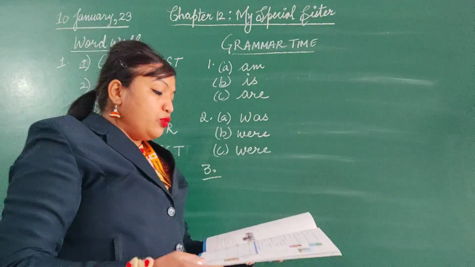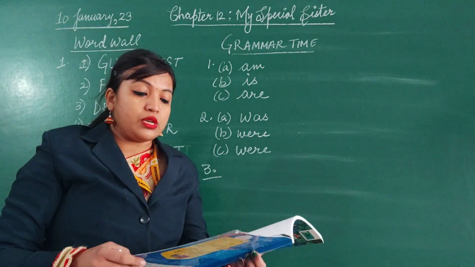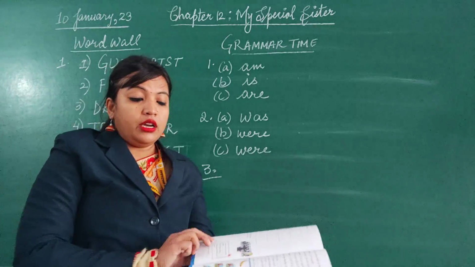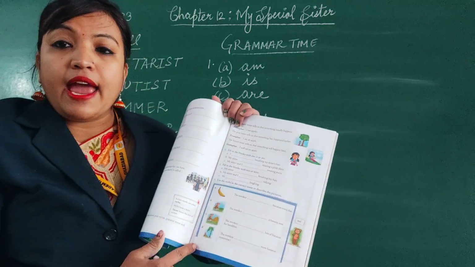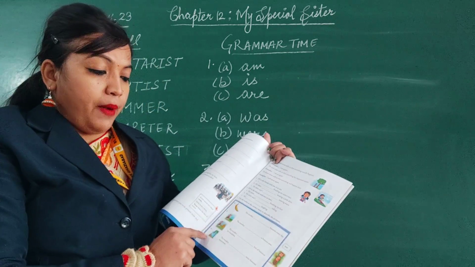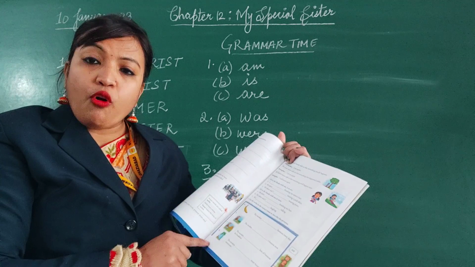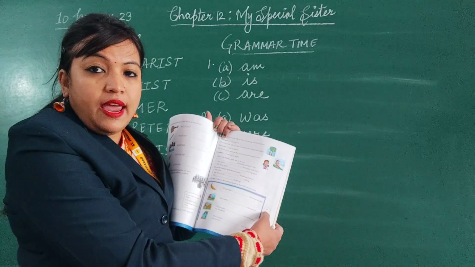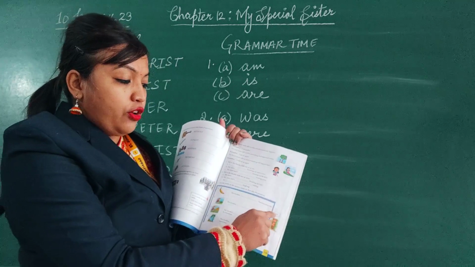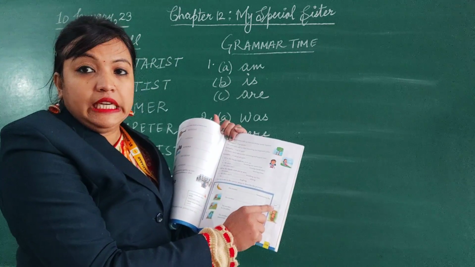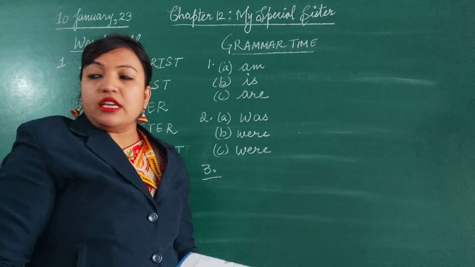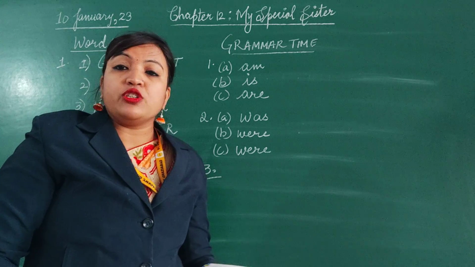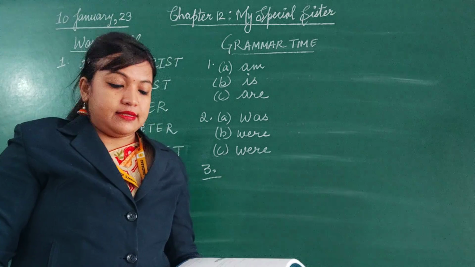Now coming to the third exercise. Use the verbs in the correct tense to describe the pictures. Now here pictures are given in every part. Every sentence is having 4 parts and the verb is given here outside the box. All 4 sentences should use this verb only, eat. This is the verb which should be used in the correct tense.